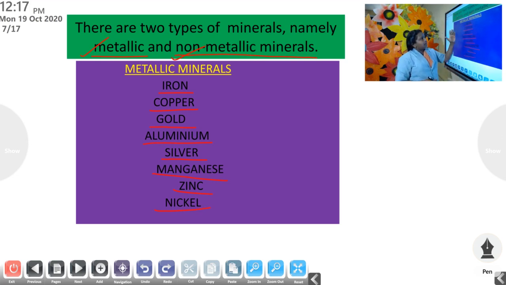You have to study the names of these metallic minerals. You may have heard about at least one or two of these metals, because we use them in our daily life. So these are some of the metallic minerals we find in our country, and we use these metals for making different things.